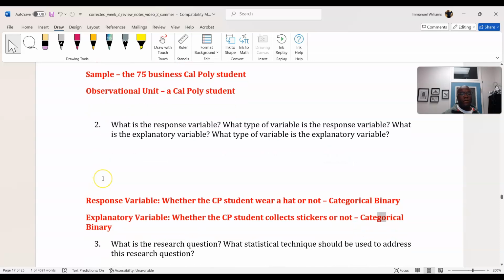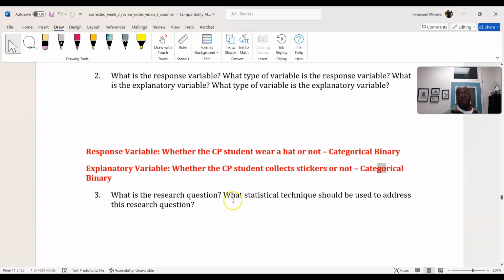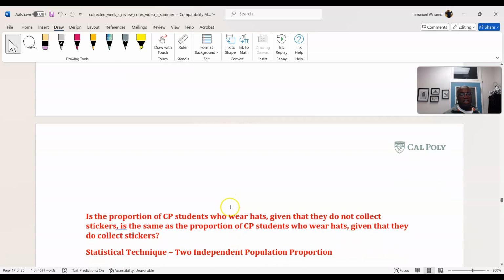All right. So the research question is whether the explanatory variable, if someone collects stickers or not, has an impact on them wearing a hat. How do I say that? Is the proportion of Cal Poly students who wear hats, given that they do not collect stickers, the same as the proportion of Cal Poly students who wear hats, given that they do collect stickers?